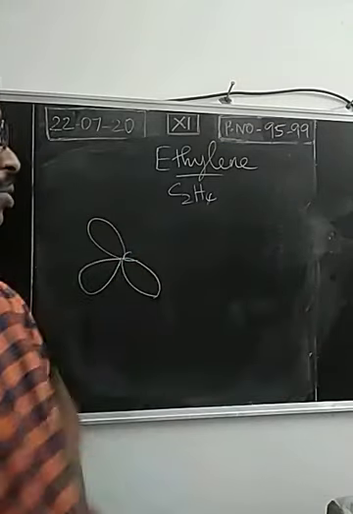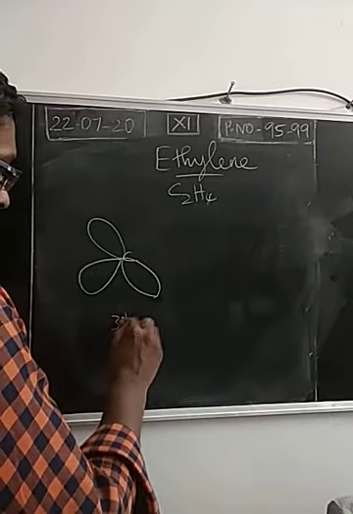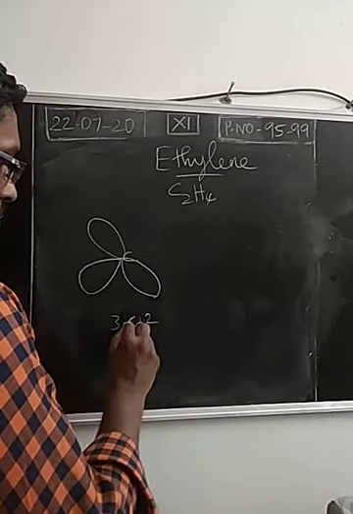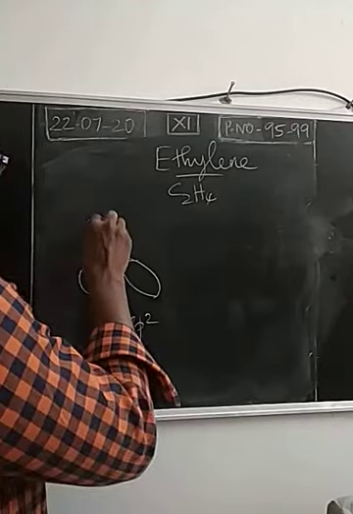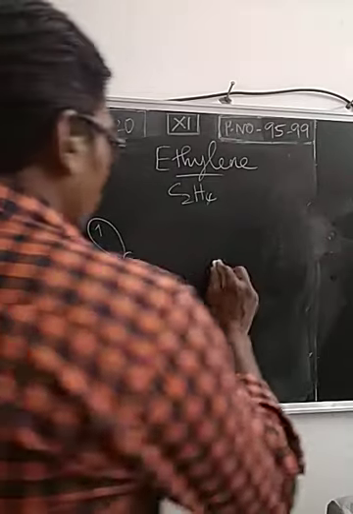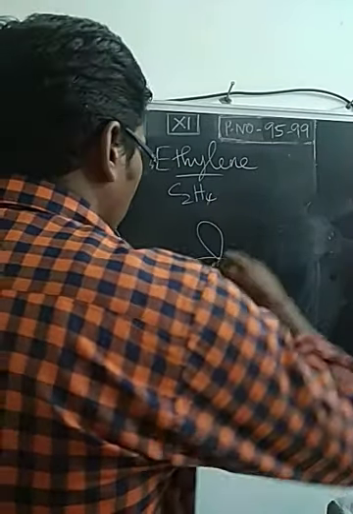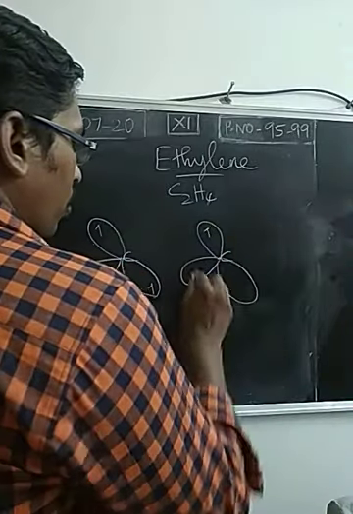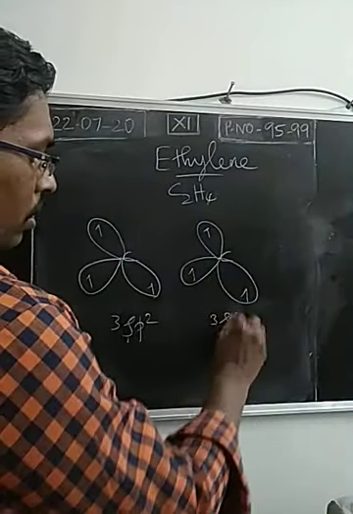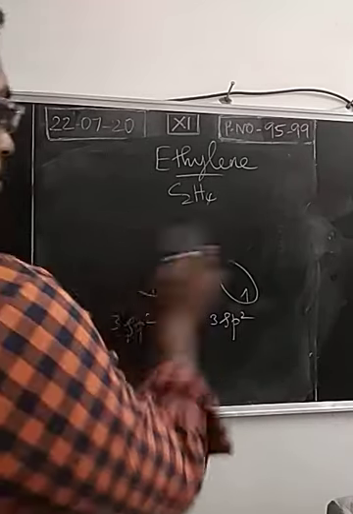So consider first carbon. It has three sp2 hybridized orbitals, and each sp2 hybridized orbital has a single electron, isn't it? The same way, the second carbon also has three sp2 hybridized orbitals with a single electron. Then there will be mutual overlapping. If an orbital with a single electron is present, overlapping will take place to make a covalent bond, right?